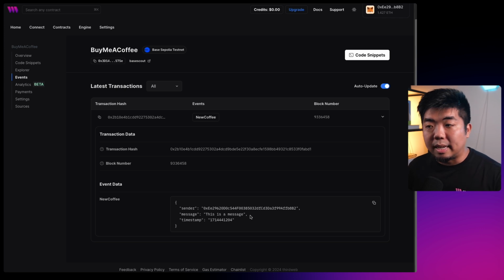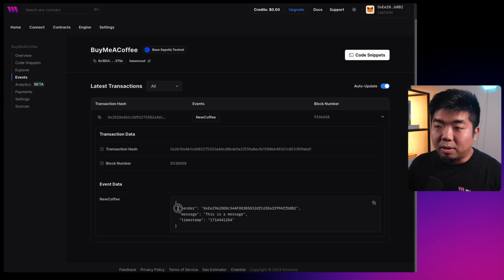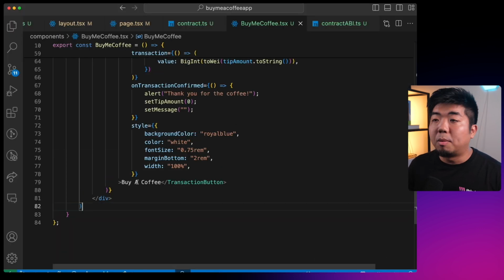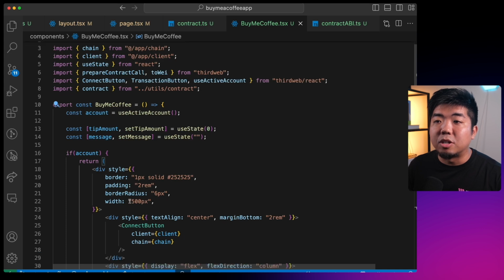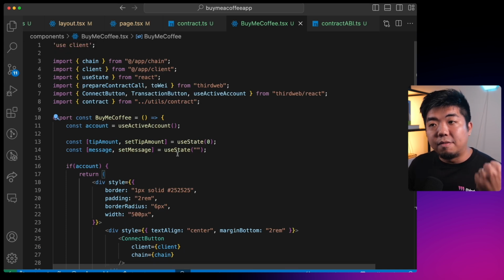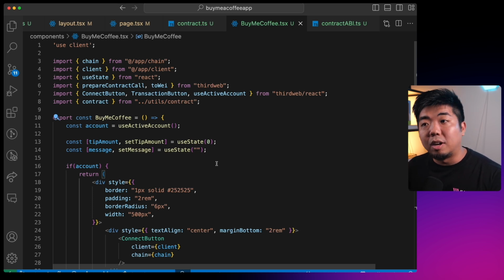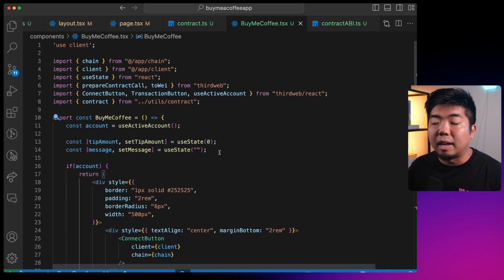Next thing we're going to do is gather this information from our smart contract and from the blockchain and display it on our application. So we're going to get the events so we can display information like the message, the time, and who sent it, along with the total count of how many coffee tips we got. If you remember from our smart contract, we created a variable and function that increments every time someone sends us a coffee. We'll gather that information as well.